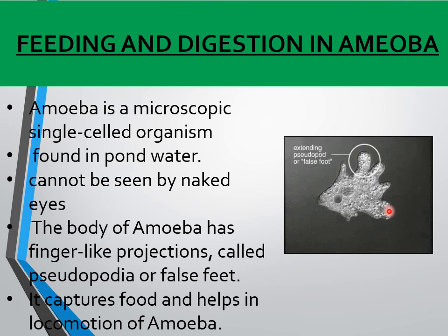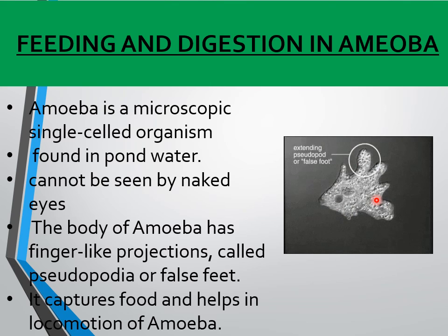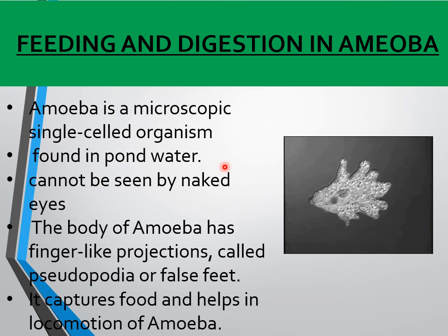Also, the undigested food will be moved out by the vacuole. So this is the process of digestion of food and the release of energy that takes place in amoeba. Thank you, children.